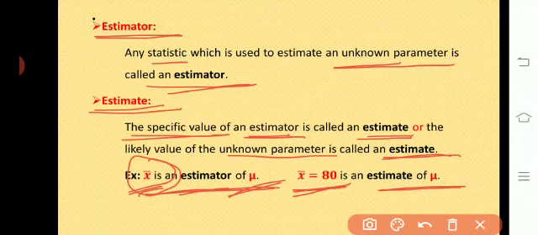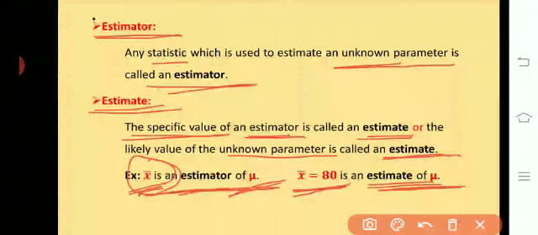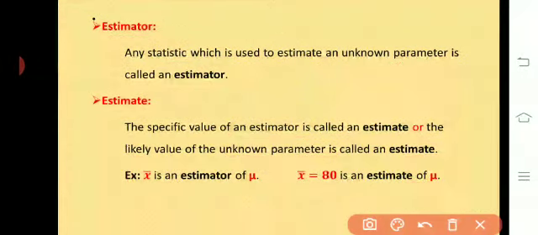Here you need not consider as 80, you can take any value, means X bar equal to 50, X bar equal to 10, X bar equal to 20, any value, but it is a specific value of sample mean. So it is called as estimate of mu, estimate of population mean.